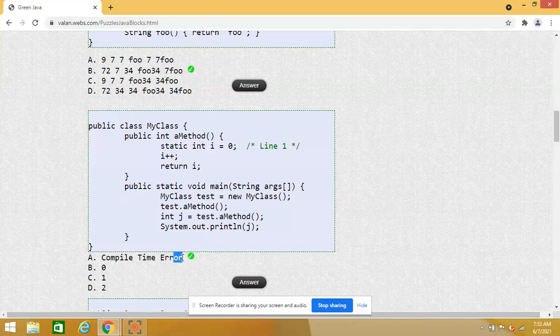What is final? Final means there is no alteration or modification. A final variable will act as a constant. So finally, a local variable can only be a final variable in Java.